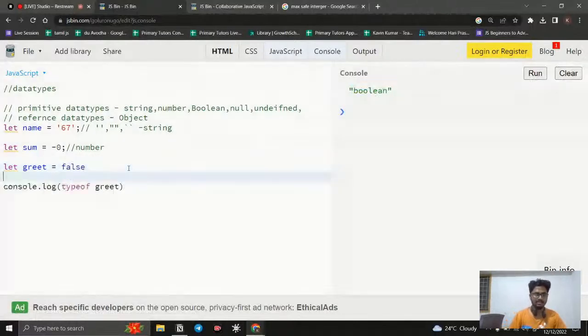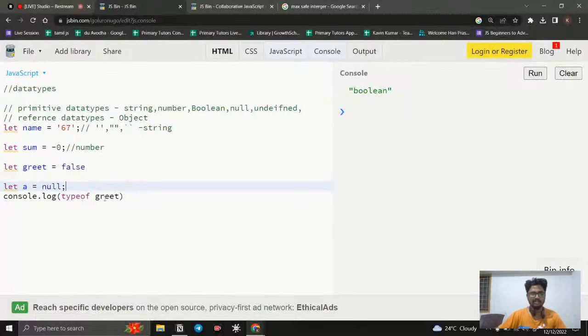The next one: we know what string is, what number is, what Boolean is, and null, right? Let's see, I say let a equal to null, like this. Then I check the type of a. Null means nothing inside it. It is a primitive data type, so it should produce null only. It should belong to the null data type, right?